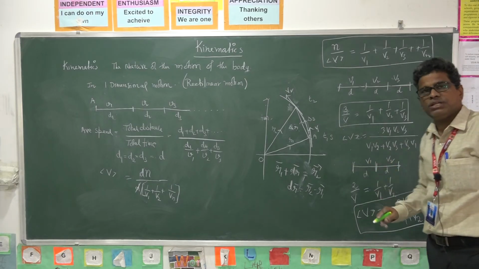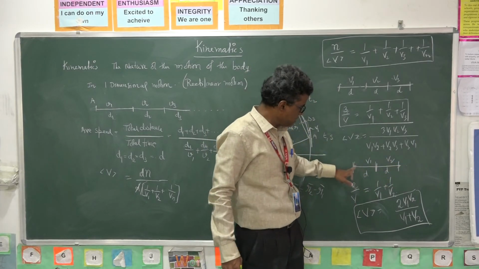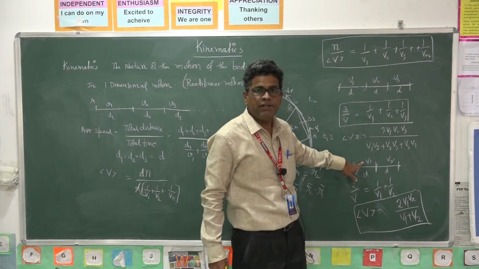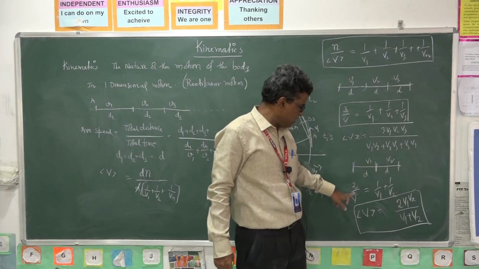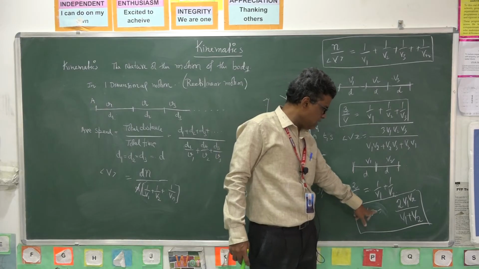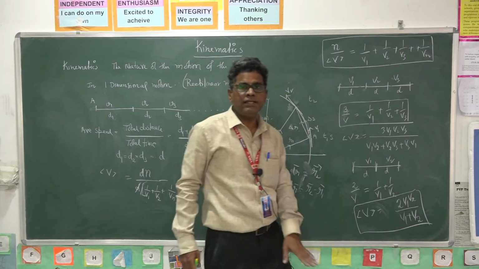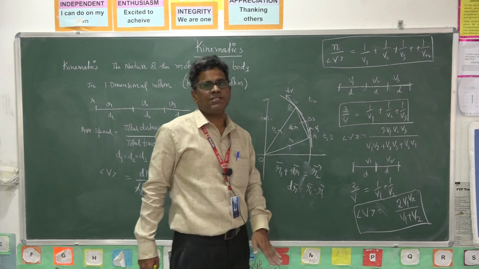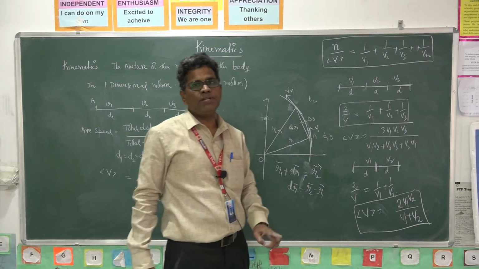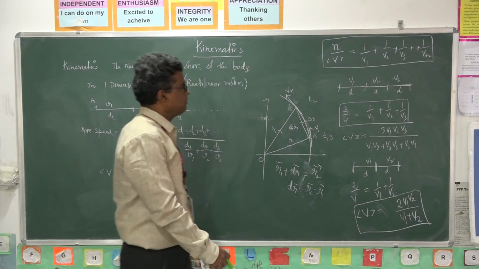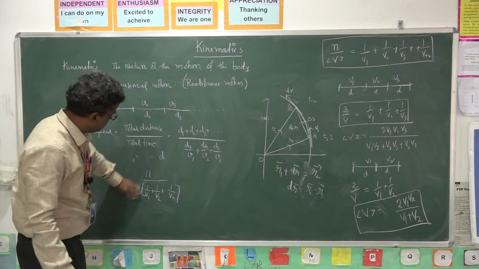Suppose the total journey is divided into 2 parts. The first half of the distance travels with a speed v1, the next half of the distance travels with a speed v2. Then what is the average speed? V is equal to 2 v1 v2 by v1 plus v2. As I said, average speed and average velocity both get the same formulas for one dimensional motion. So these are a few examples.